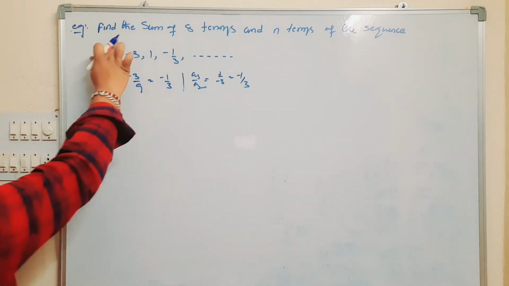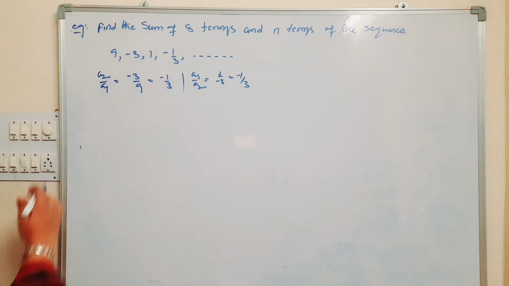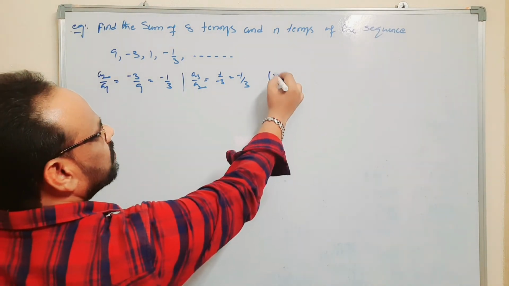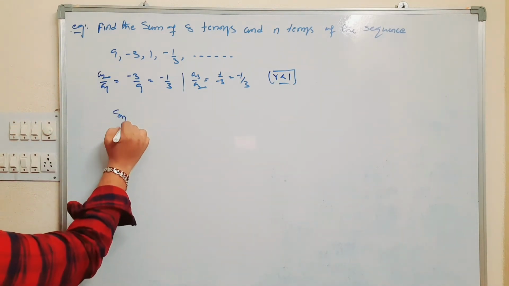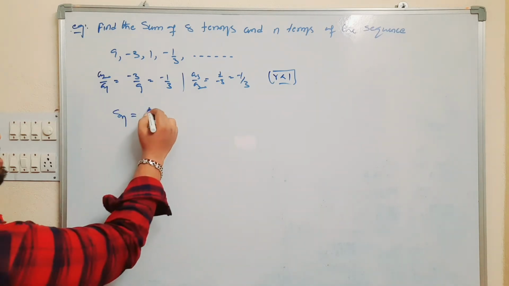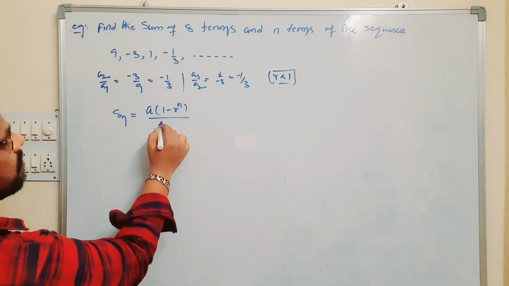We want the sum of 8 terms. We know that here r is less than 1, since r is minus 1 by 3. We know that the sum of n terms of a geometric progression is Sn is equal to a into (1 minus r power n) by (1 minus r).